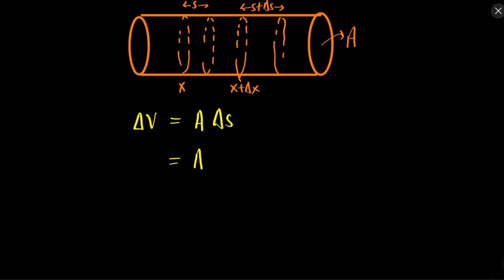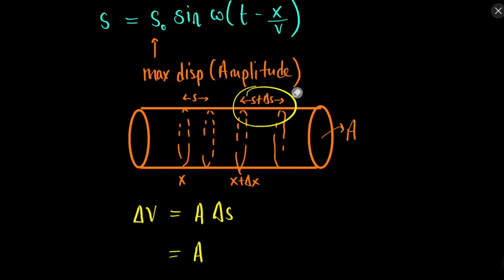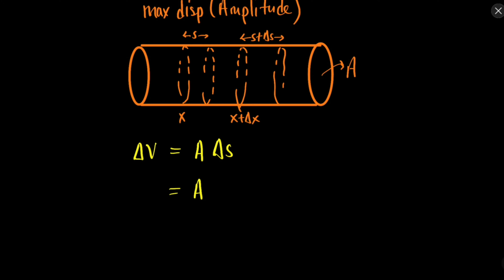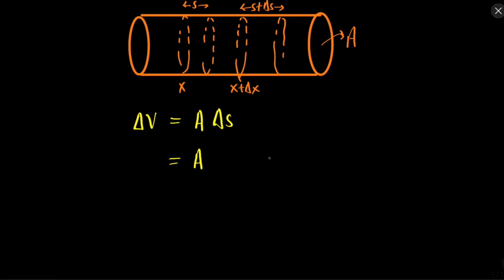Now the change in the position can be obtained by differentiating. So del s can be obtained by differentiating this. The differentiation of sine will be cos, with the same argument omega t minus x by v.